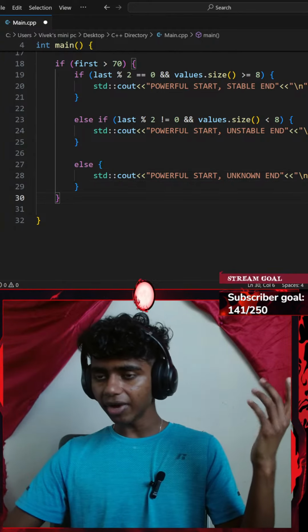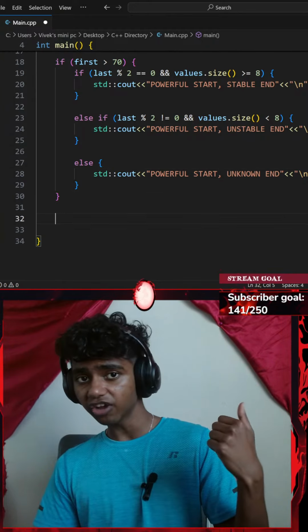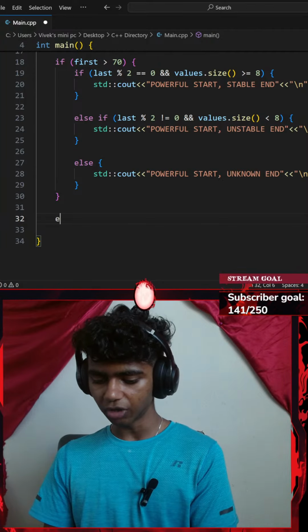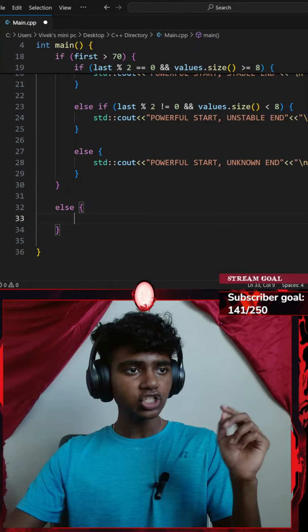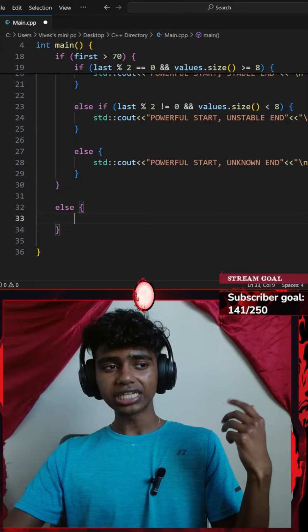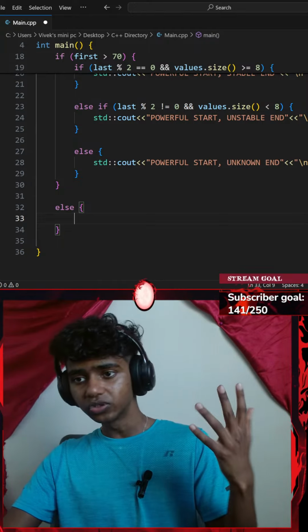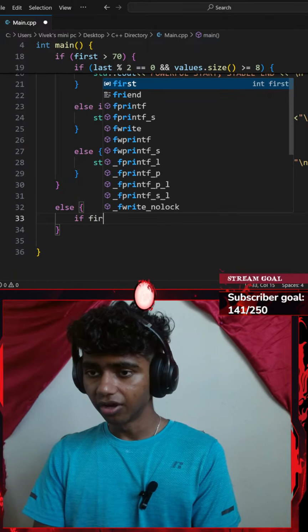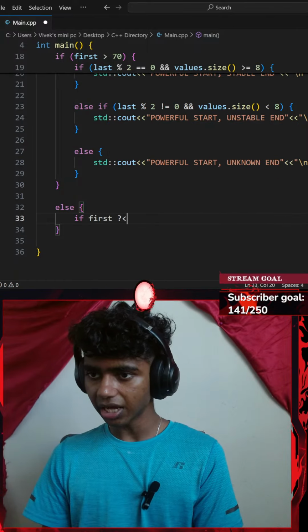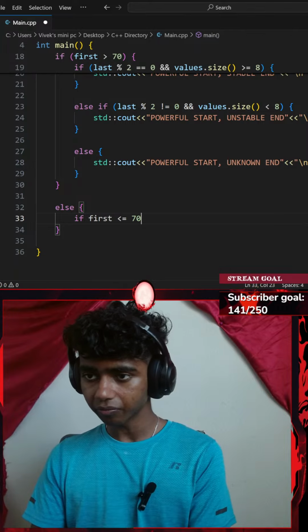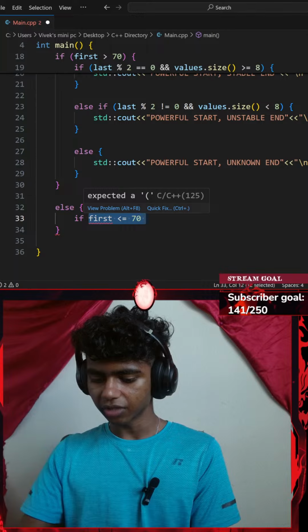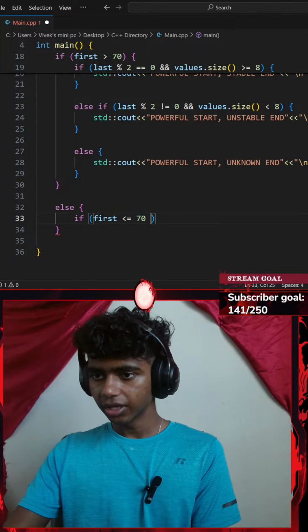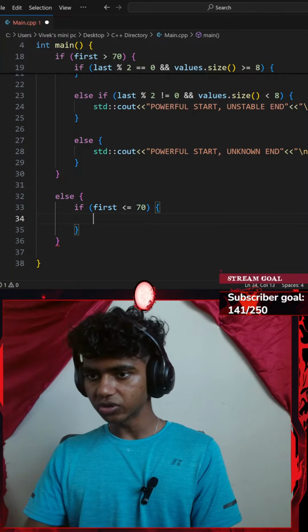And now outside my if statement, outside of my nested if statement, I'm going to be going with an else clause with a pair of curly braces. That's going to be checking if my first is less than or equal to 70. So I'll go with if my variable first is less than or equal to 70. This is going to be inside of a pair of parentheses. Okay, if that is true, I'm going to be doing something.